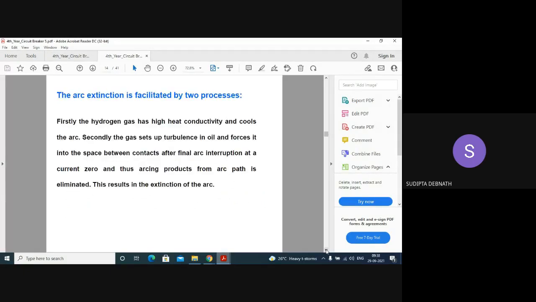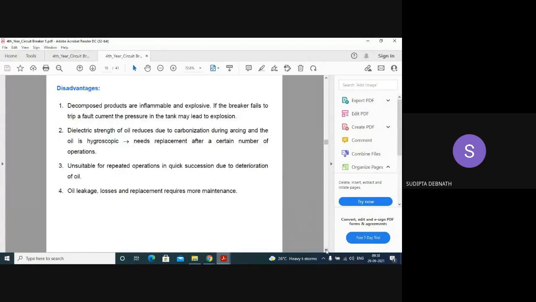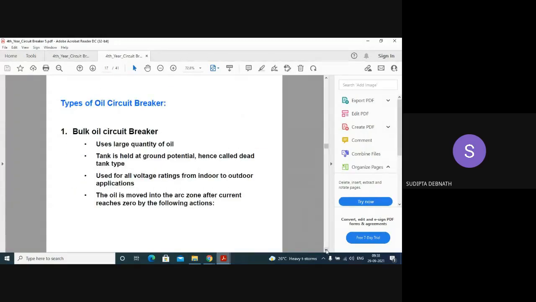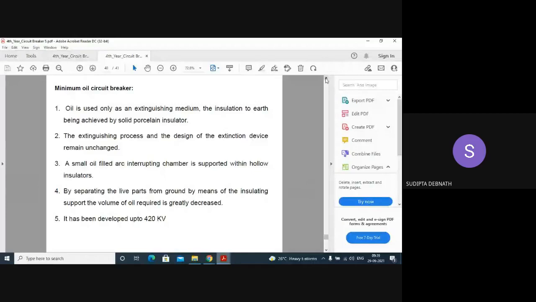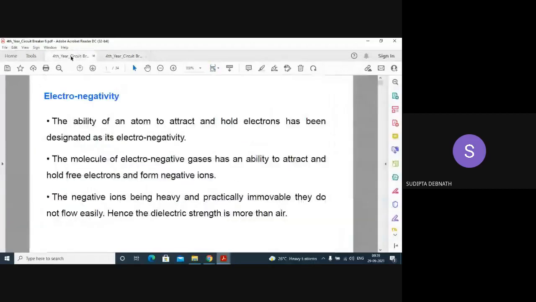And then we discussed oil circuit breaker, bulk oil circuit breaker, all the three divisions in bulk oil circuit breaker, and also the minimum oil circuit breaker. The advantages, disadvantages, and everything we have discussed. So our last topic was oil circuit breaker. Now, the remaining are the SF6 circuit breaker and the vacuum circuit breaker.